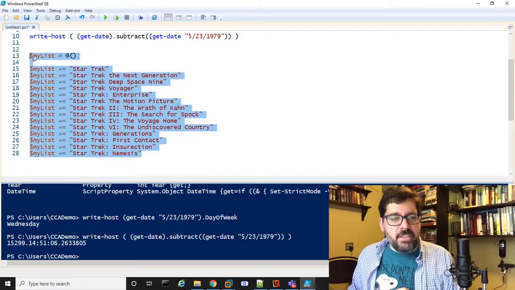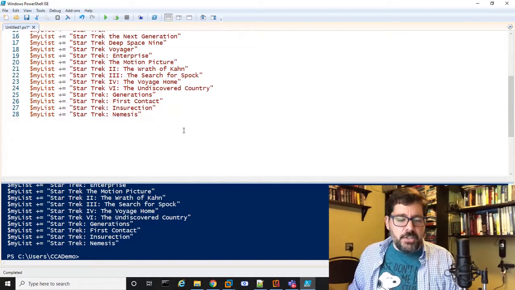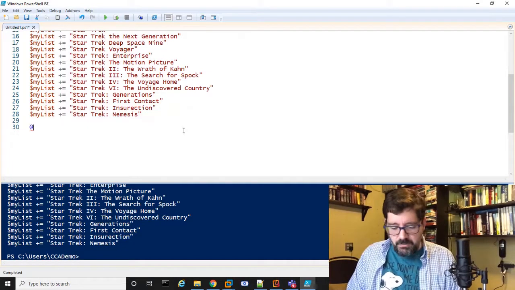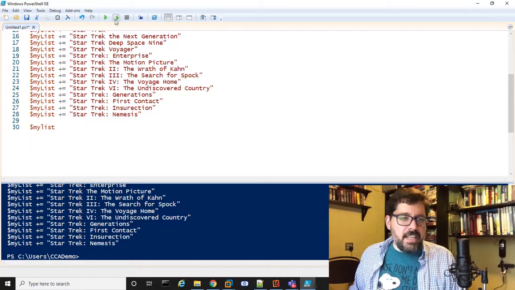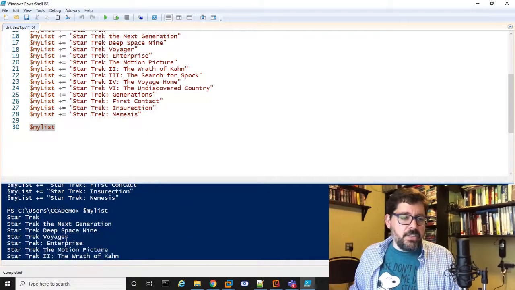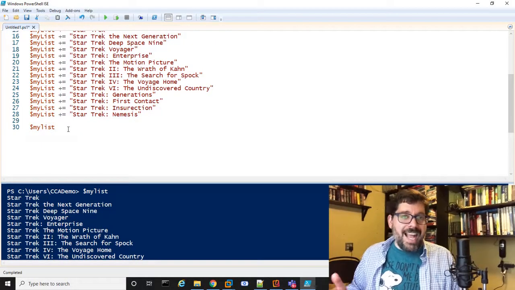So if I execute these lines, now my list should be just a list of Star Trek movies. Oops, I meant to use $. So if I output the variable $mylist, there it is. It's just a list of Star Trek movies. Pretty straightforward, right? And it has properties too.